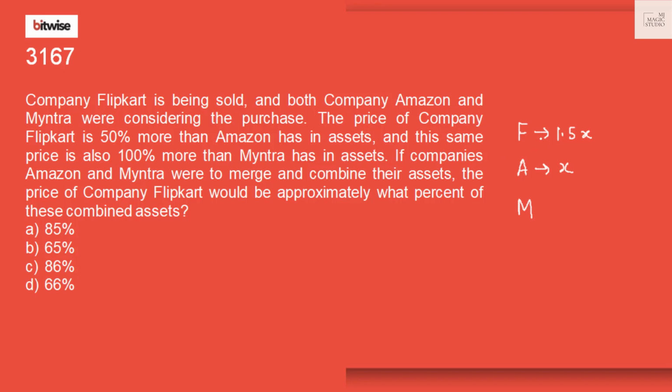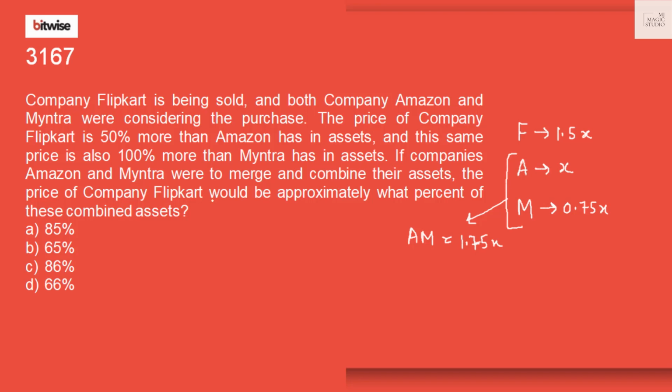So if Flipkart is 1.5x, Myntra should be half of Flipkart, because Flipkart is 100% more than Myntra, that means Myntra is 50% less than Flipkart. If companies Amazon and Myntra were to merge, and combine their assets, so assets of AM would be now 1.75x.